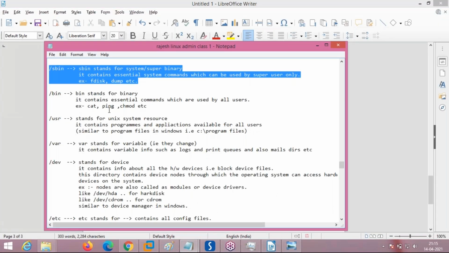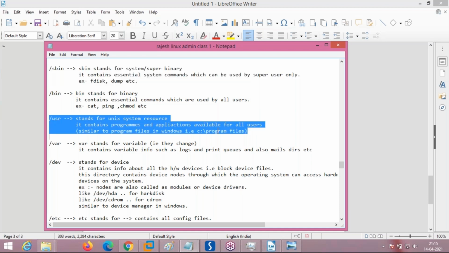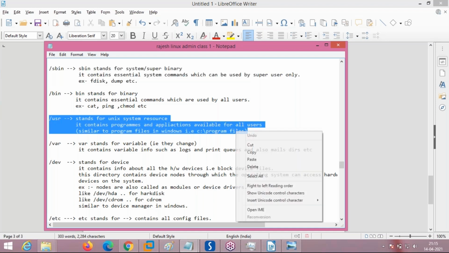Don't worry if you don't understand this content, no problem. In the process of your administration course, you will learn the purpose of these directories later. For the time being, just remember this is the hierarchy and this is the purpose of each directory placed under slash. Next we are going with the USR directory. What is this USR directory? We are going to see here.